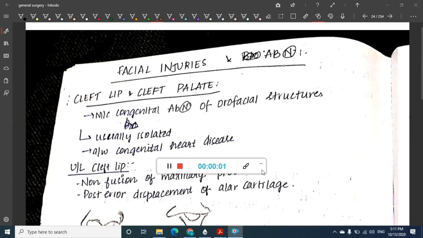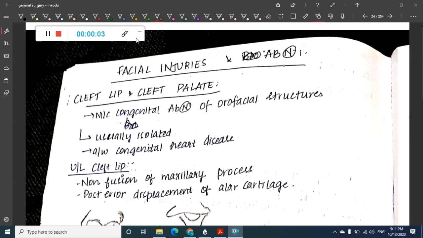Hello friends, let us now learn a few points about the facial injuries. In the facial injuries and abnormalities, first we will have to learn about the cleft lip and cleft palate.